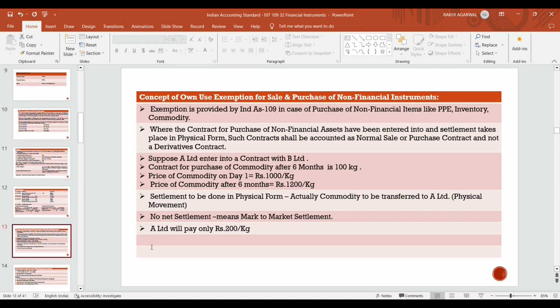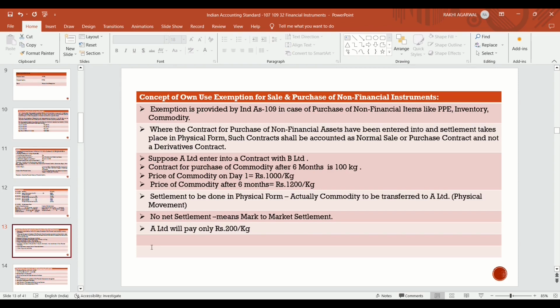So an exemption is provided by Ind AS 109 in case of purchase of non-financial items, like PPE, WIP, intangibles, inventories, commodities. That means all kinds of fixed assets, both tangible and intangible, and inventories, commodities. These are the non-financial instruments.